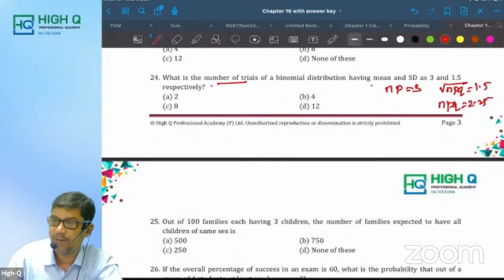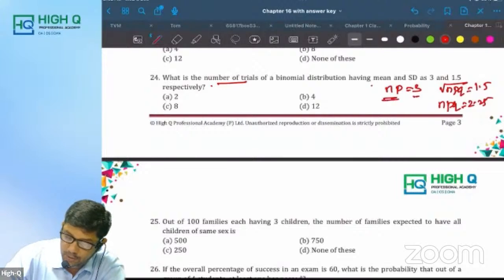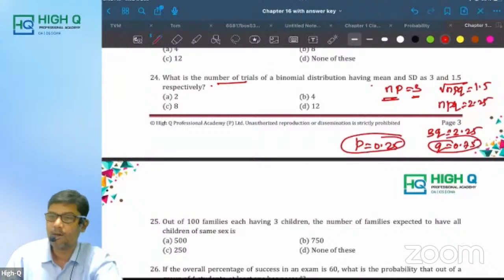N they ask you to find out. Now what is NP equal to? 3. Substitute here. 3Q is equal to 2.25. What is Q equal to? 0.75. And what is P equal to? 0.25. Am I right, my dear?